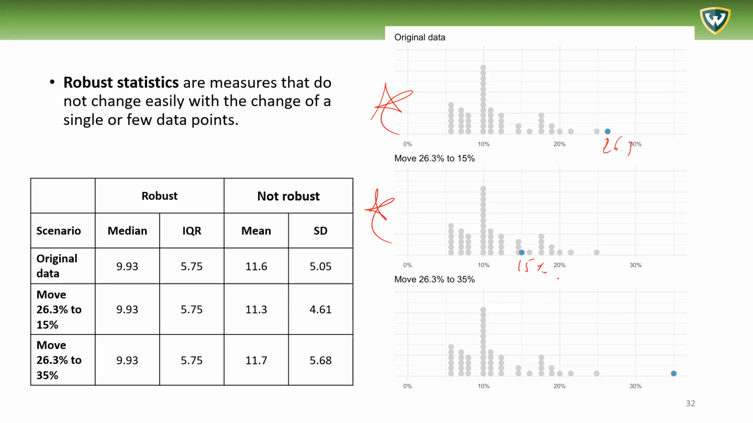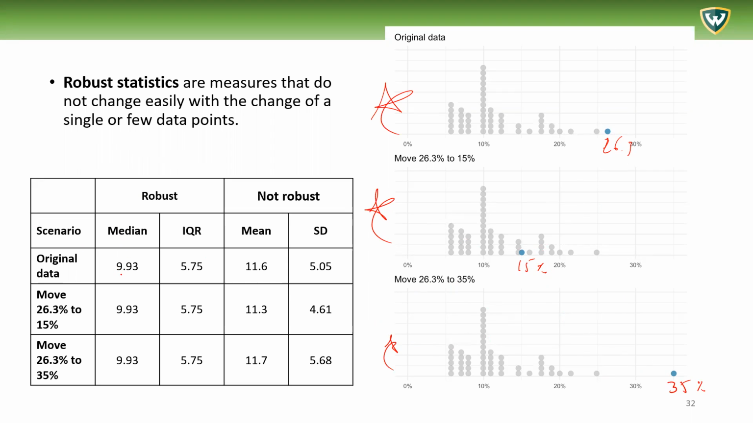Or suppose that instead of either of these two, this value that was here at 26 or at 15, we actually have it at 35. So what happens with these measures of variation when we see a few different extreme values change across distributions? Well, for this exact data, this is what we see.